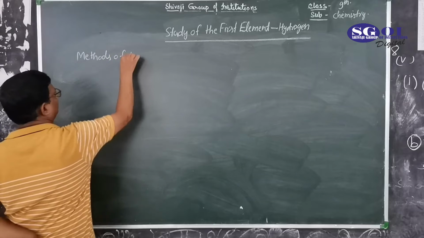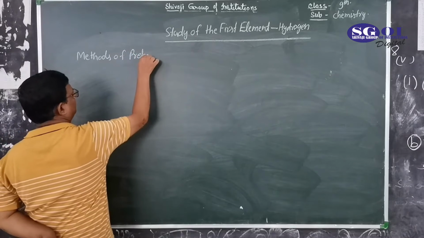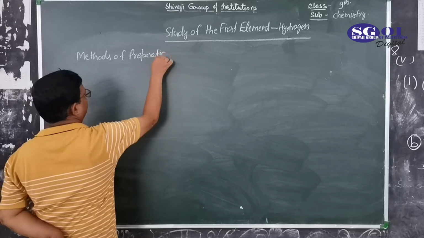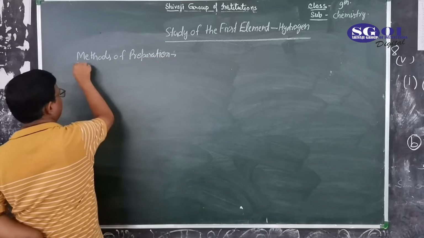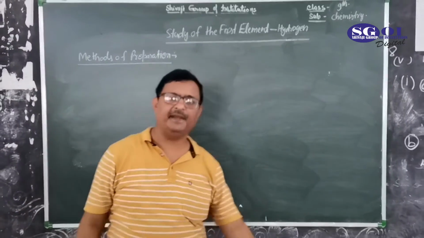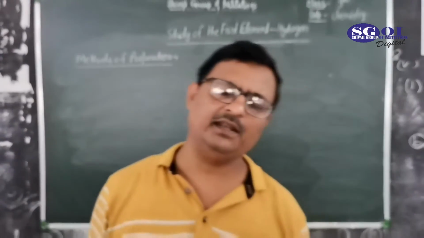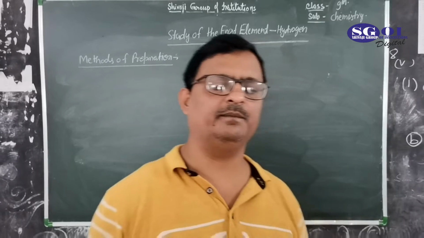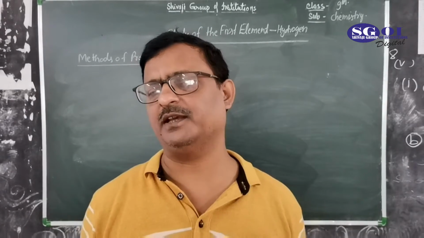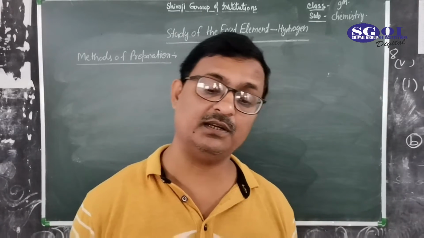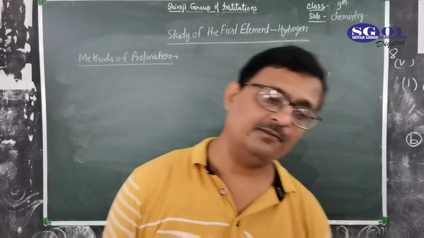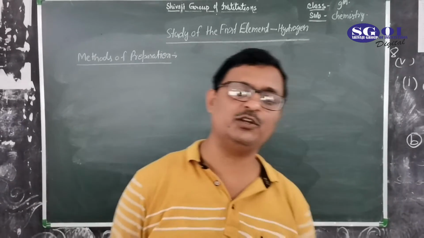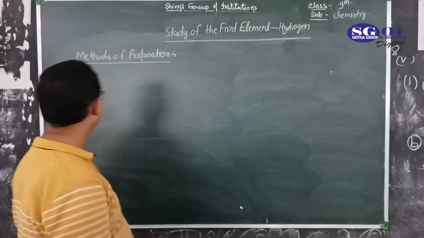Methods of preparation means how will you prepare hydrogen in the lab or by reaction in other processes, such as industrial processes. First is by the action of metal with water.